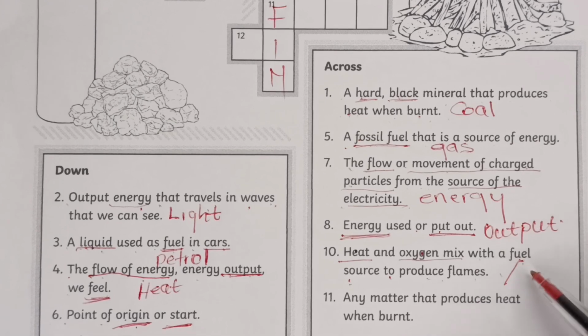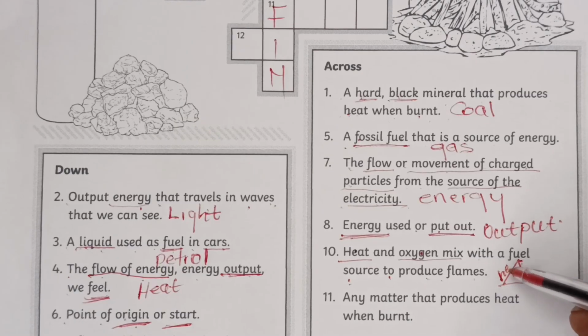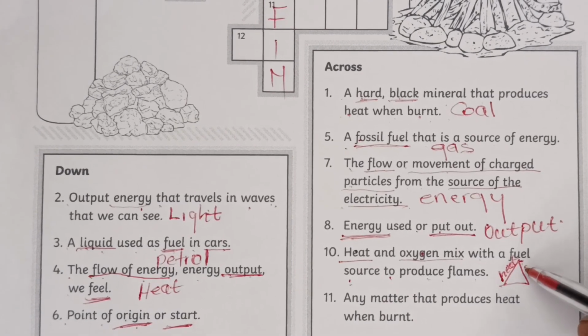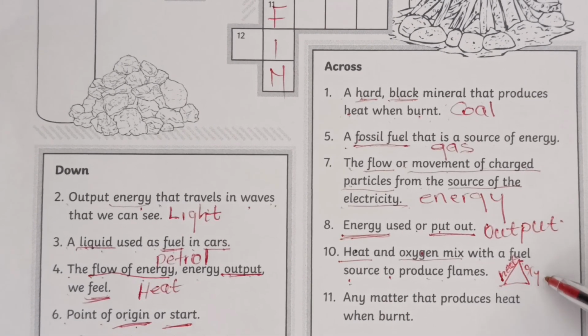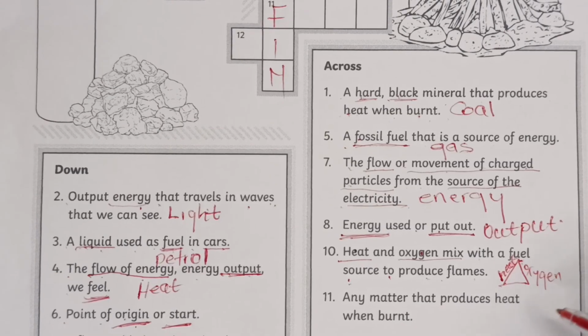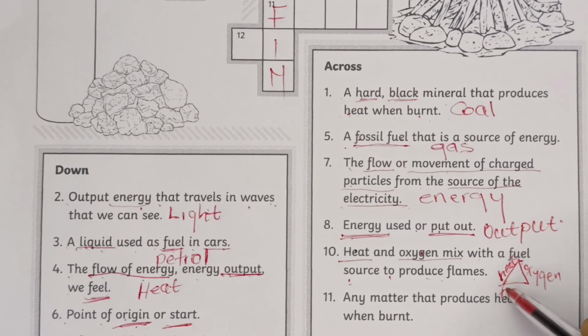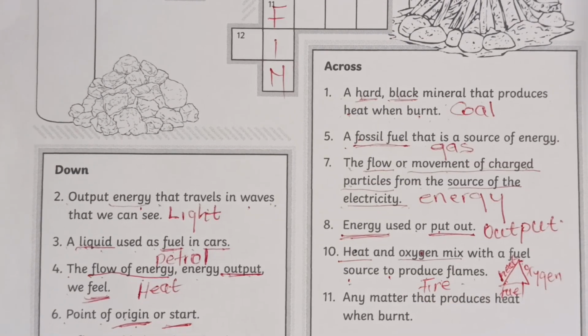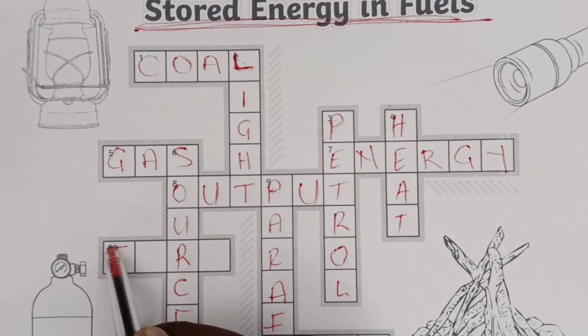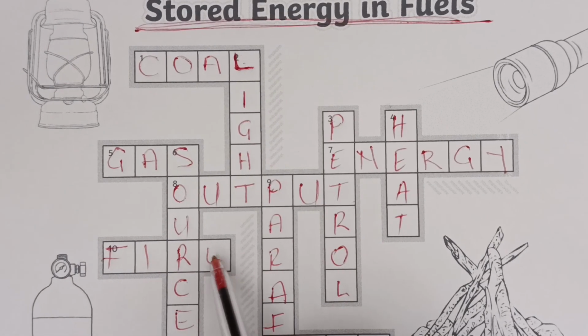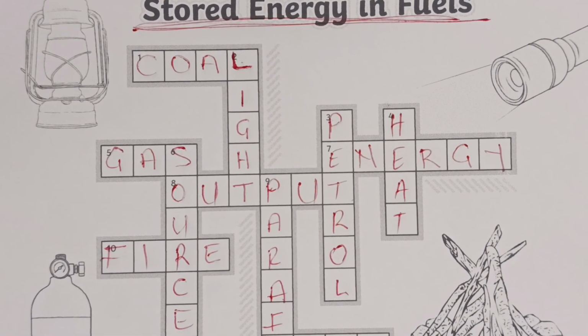This reminds me of the fire triangle, where we say it's heat, oxygen, then fuel. So this, it's fire. Let's go and check. This is fire.